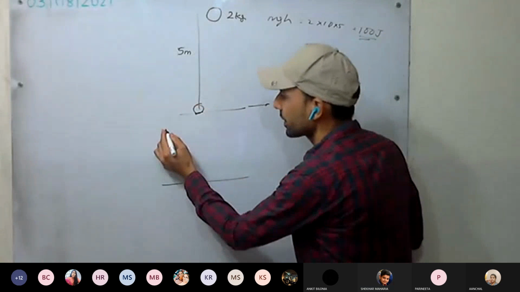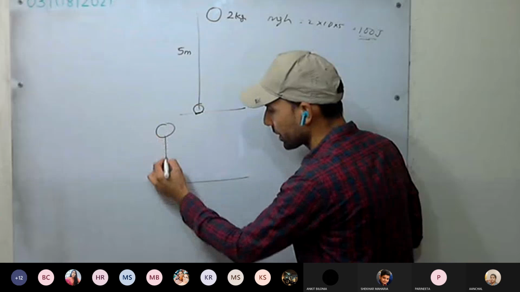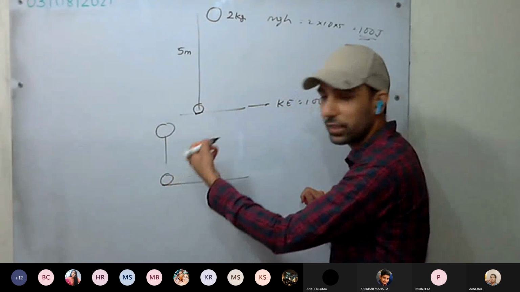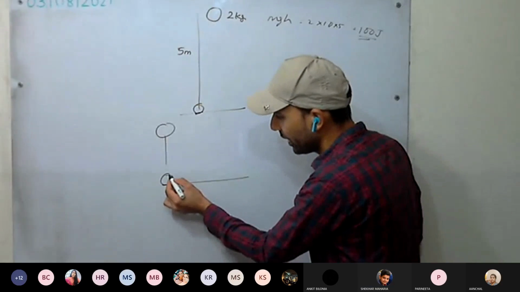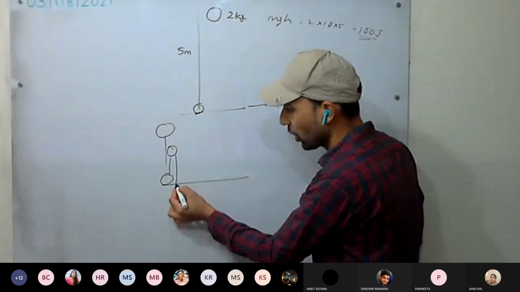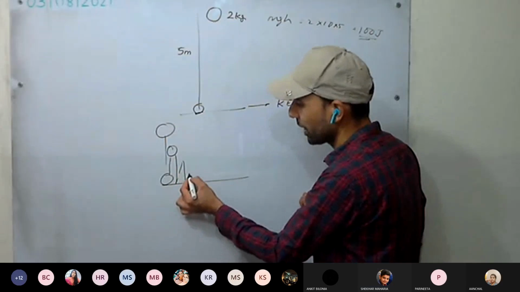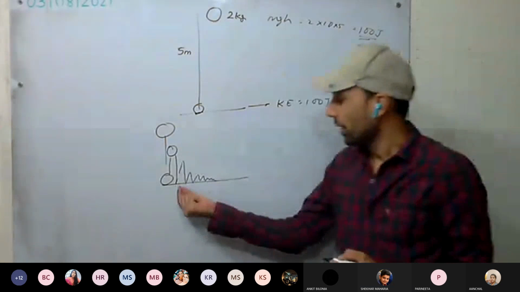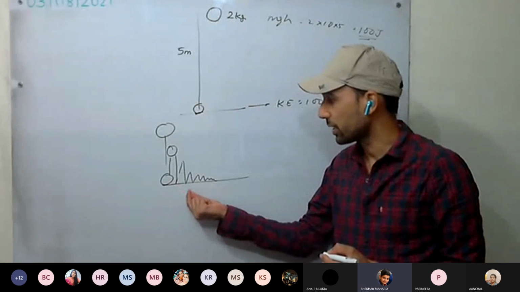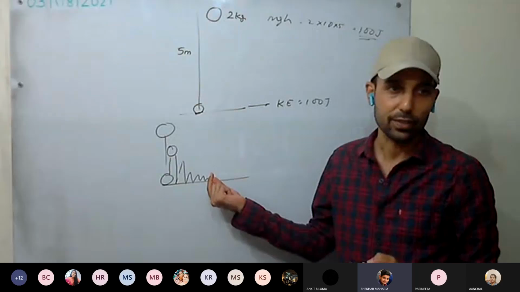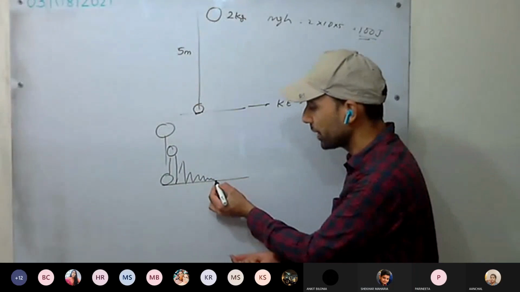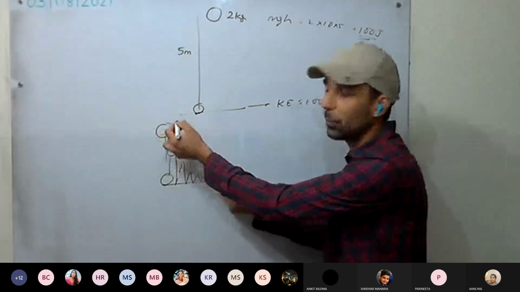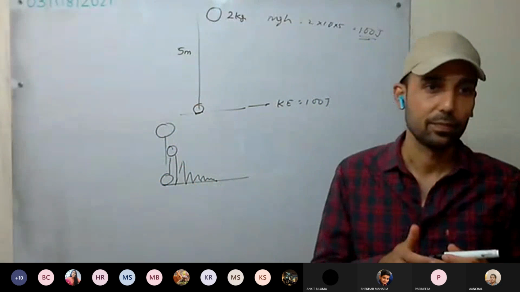See here, as the ball is thrown on the ground, what happens? You hear a sound, and some energy is dissipated aside. It rises a little bit, again it drops, again rises a little bit, again it drops, and comes to rest on the ground like this. Yes or no? So some energy is always converted into sound energy, but the total energy remains constant. At that last moment, if you sum all the sound and heat energy, that will be equal to all the potential energy or all the kinetic energy. Understood this one?